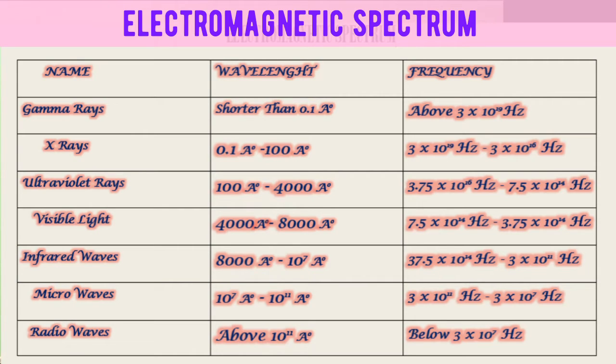Infrared waves consist of frequency range from 3.75 × 10^14 Hertz to 3 × 10^11 Hertz. Microwaves have frequency range from 3 × 10^11 Hertz to 3 × 10^7 Hertz. Finally, radio waves contain frequency below 3 × 10^7 Hertz.